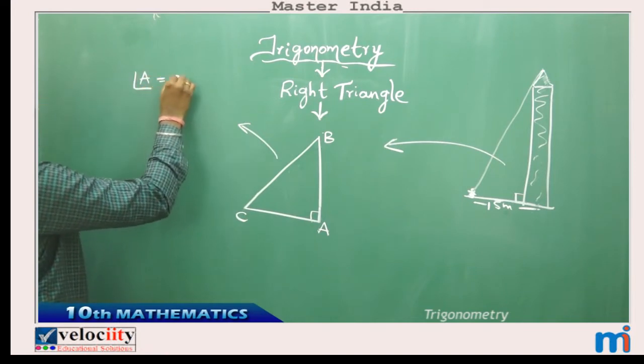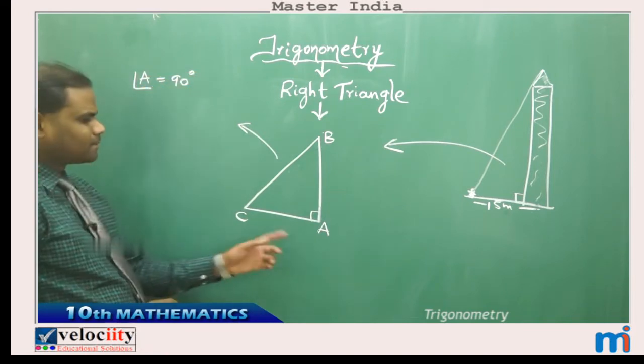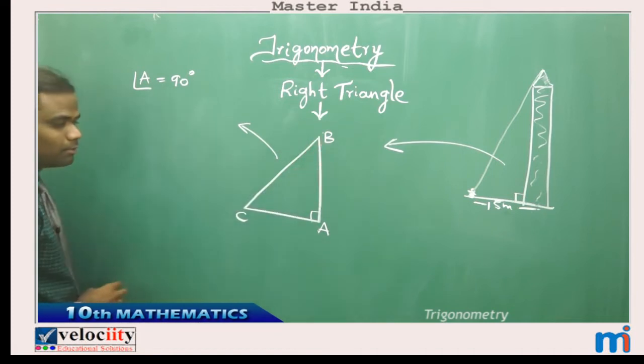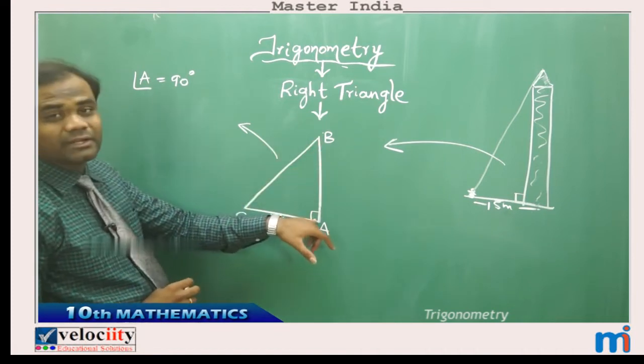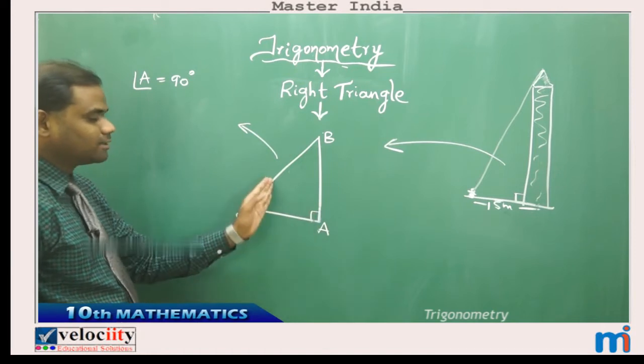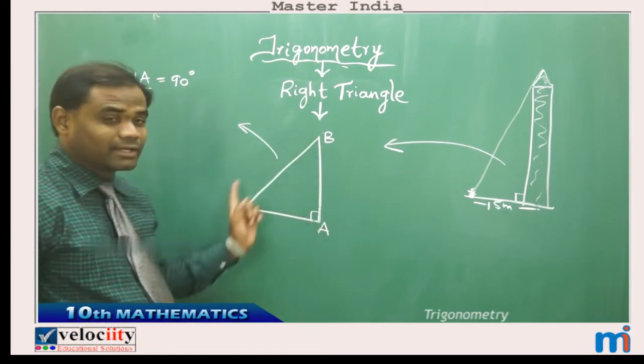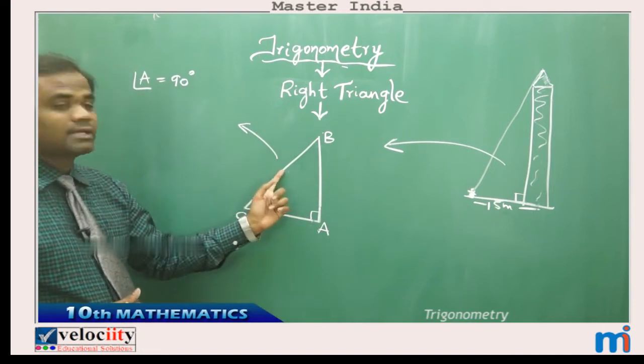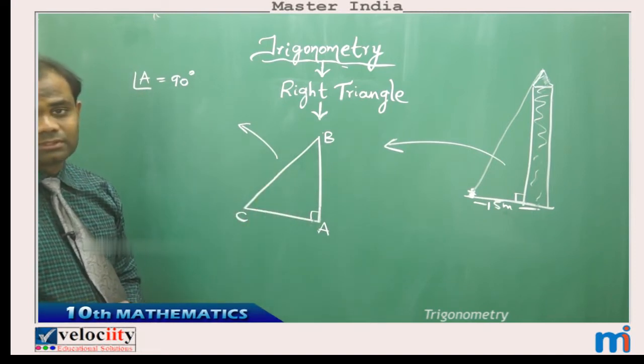If angle A is 90 degrees, then BC is called the hypotenuse because this is opposite to 90 degrees. The side opposite to 90 degrees will always be the longest side in a right angled triangle, and that side is called the hypotenuse, the longest side.